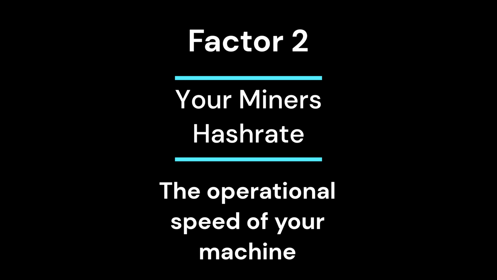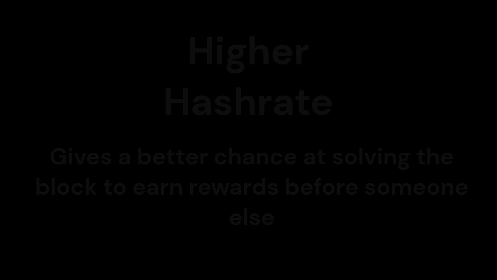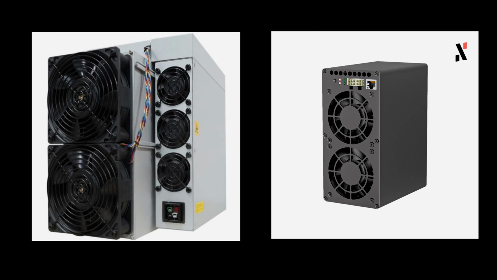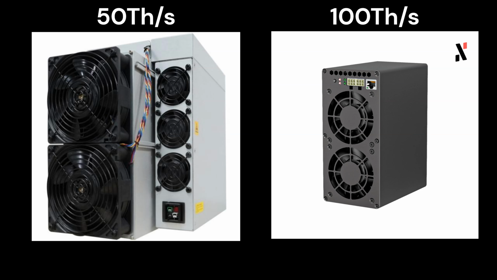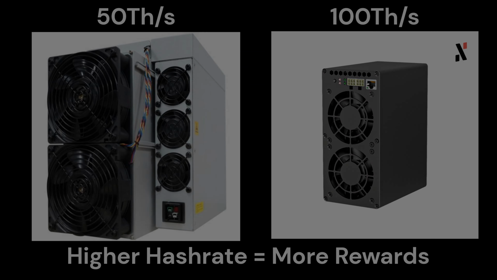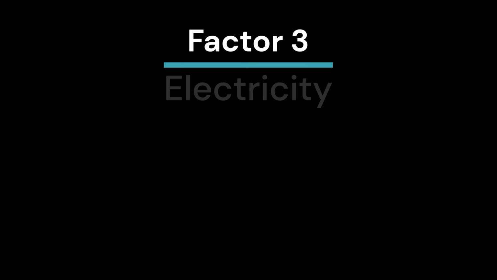Hash rate refers to the speed at which a mining machine operates. The higher the hash rate, the more calculations it can perform per second, increasing the chances of successfully mining a new block. Here's a simplified example. Let's say you have two miners, one with a hash rate of 50 terahash per second and another with a hash rate of 100 terahash per second. All other things being equal, the miner with the higher hash rate will mine more coins and thus be more profitable. The third factor that affects mining profitability is electricity costs.